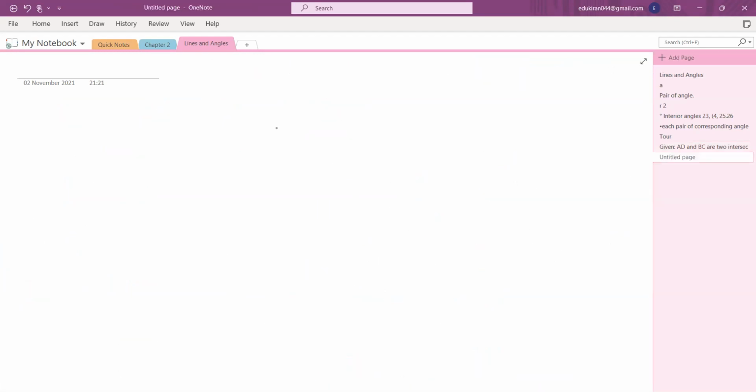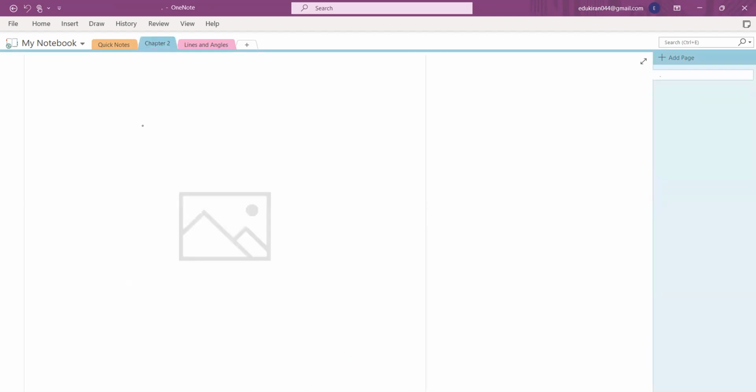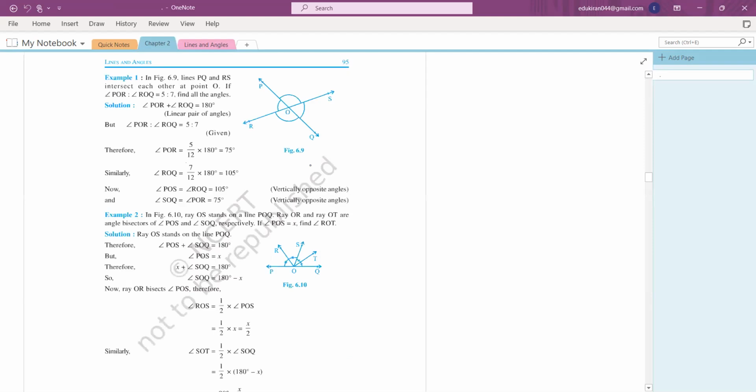Okay. Now let's come to examples of your book. Let's do some examples now. I'm opening your book. Wait. Okay, so here is the first example.